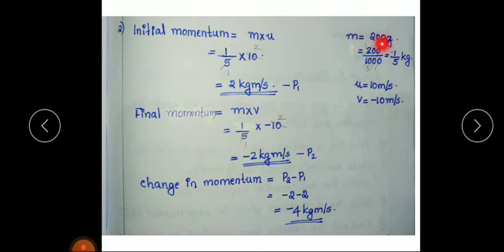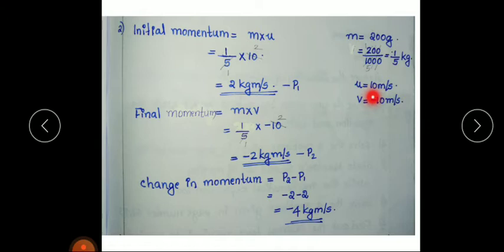So mass is 200 gram. The mass is given in grams. We have to convert this into kilogram because the unit of momentum is kilogram meter per second. Therefore, we have to convert this gram into kilogram. So how can we convert? Divide this by 1000. So 200 divided by 1000 gives 1 by 5 kilogram.